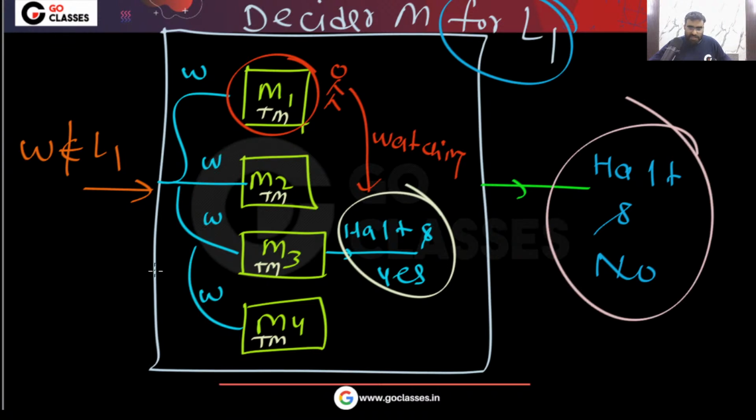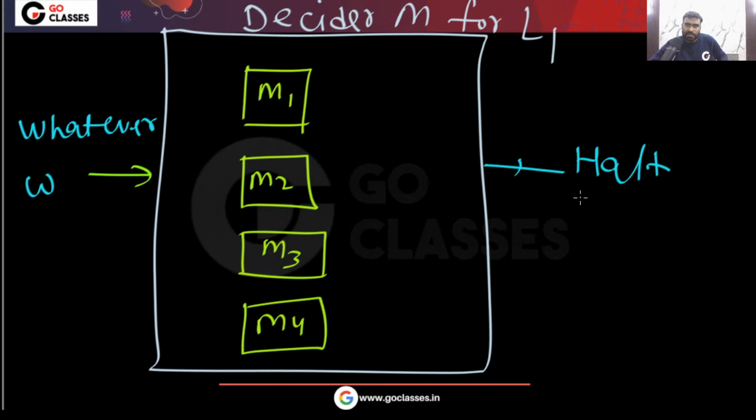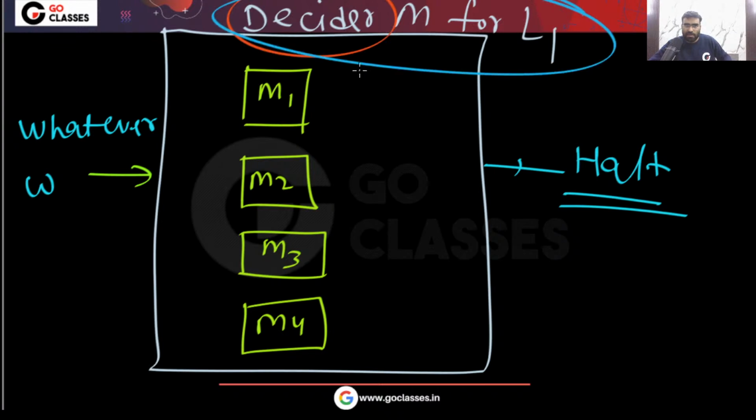So we have created a decider. This is the whole proof. Did you understand? Basically, whatever W you give, this machine will definitely halt. So we have created the decider for L1, and because we have created the decider for L1, L1 is decidable.